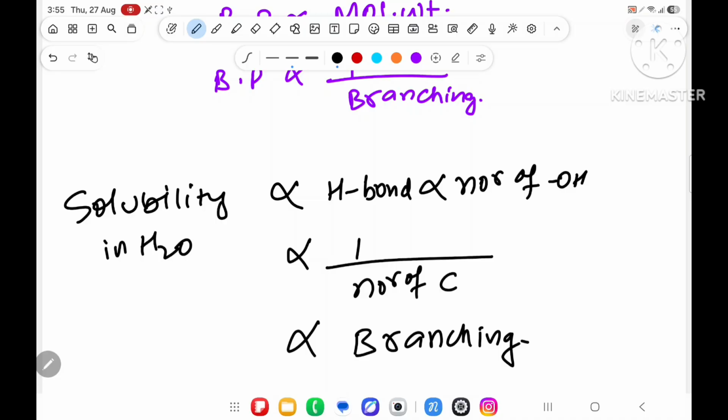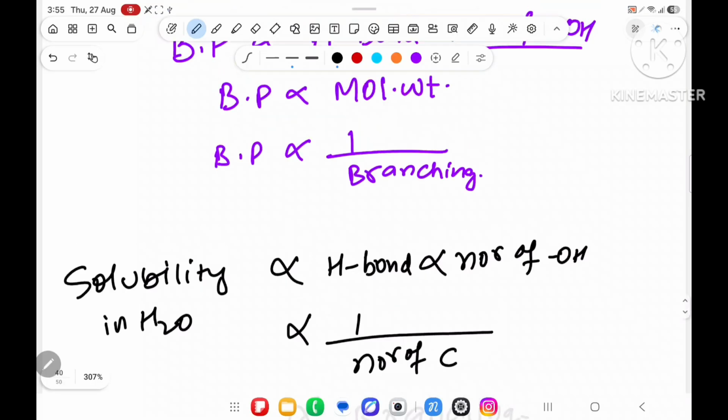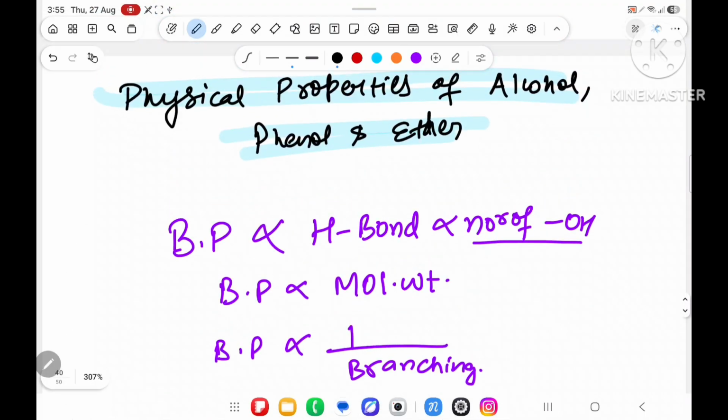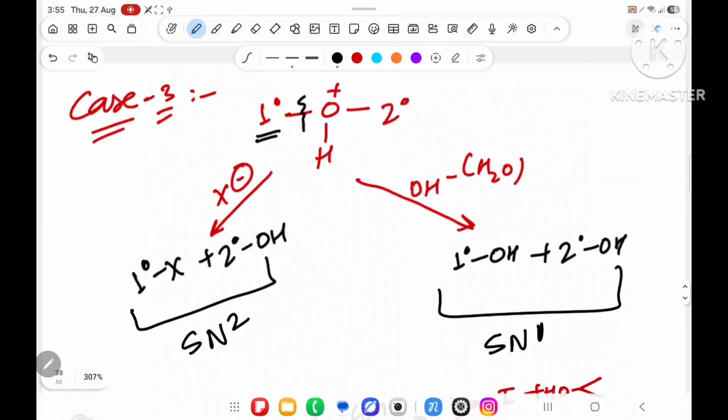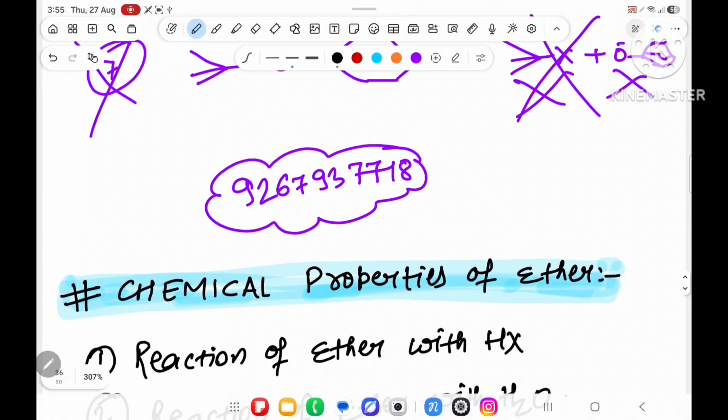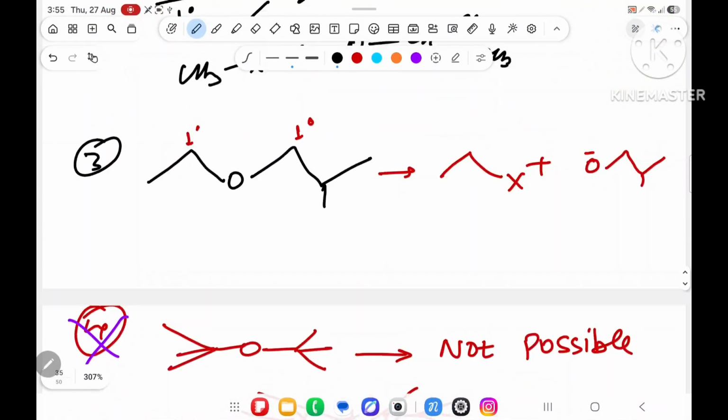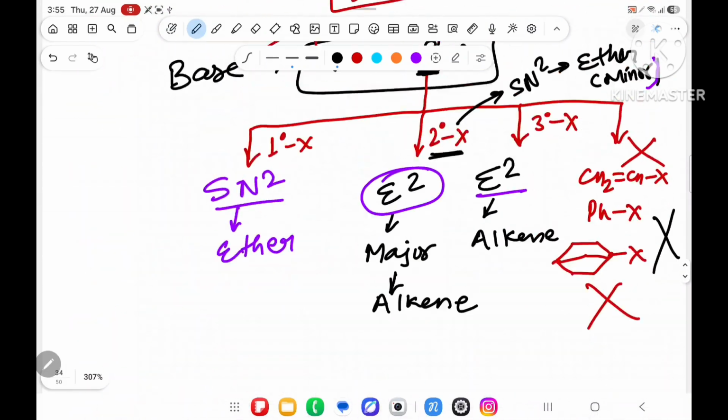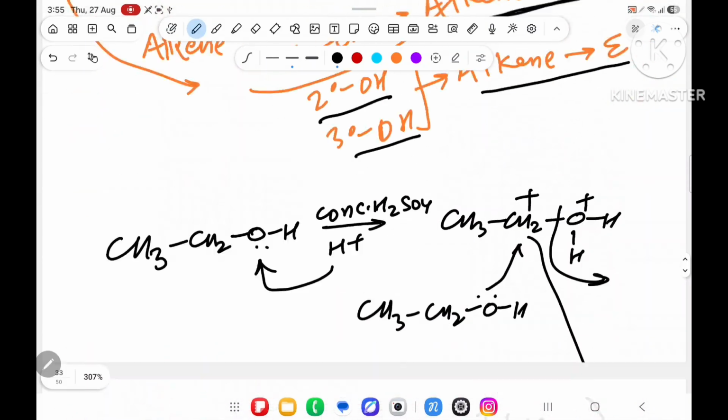So I hope it is complete. Now the method of phenol I have already completed. So I hope everyone understood how I am doing it. See the ether part 2 times, and I hope you will be able to understand. If not getting, seriously I am saying, see one more time.